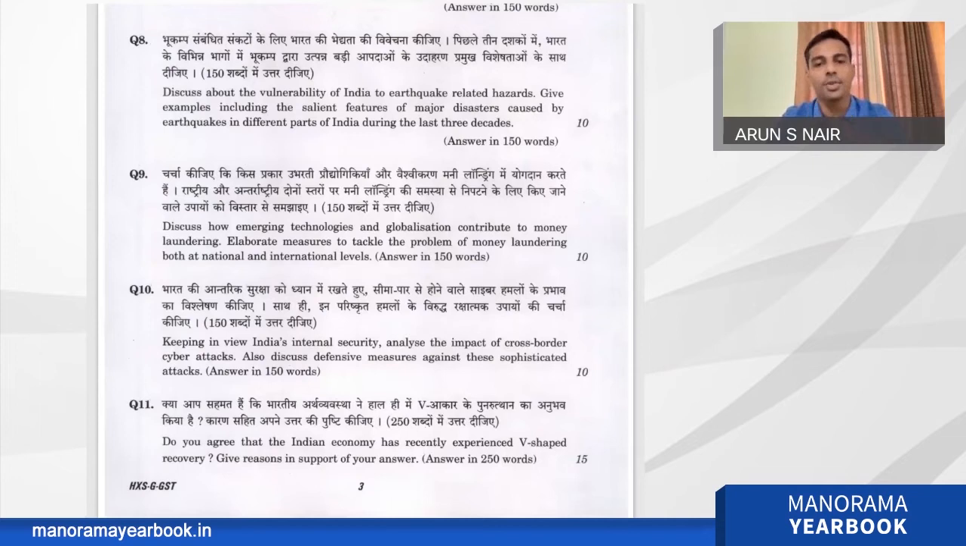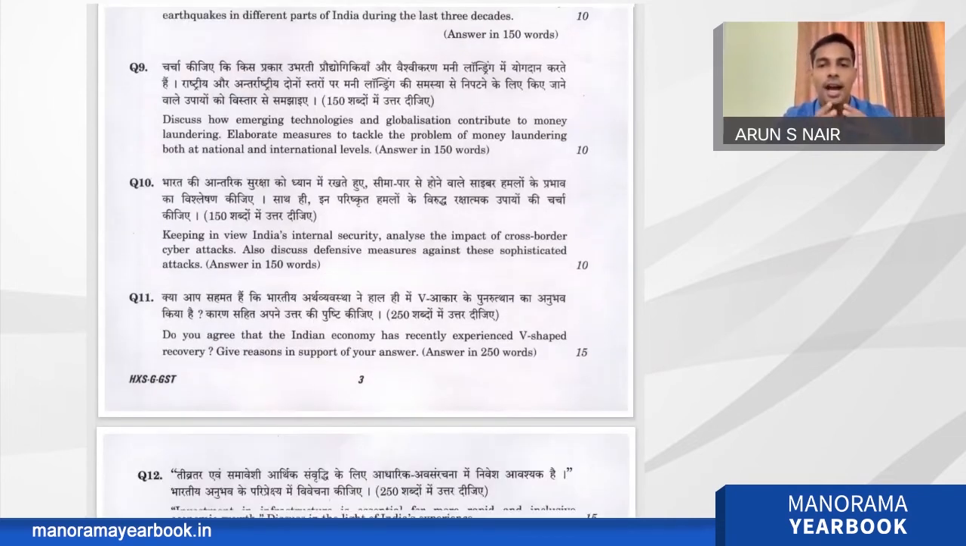Again, this is a direct question from internal security. Cyber terrorism and cyber attacks is a favorite topic these days because of the current affairs related, and also in any standard textbooks you will get the topics related to cyber attack. And keeping in view India's internal security, analyze the impact of cross-border cyber attacks. So the question is analyze the impact. Impact means how it is affecting our security, how it is affecting our economy, how it is affecting our energy